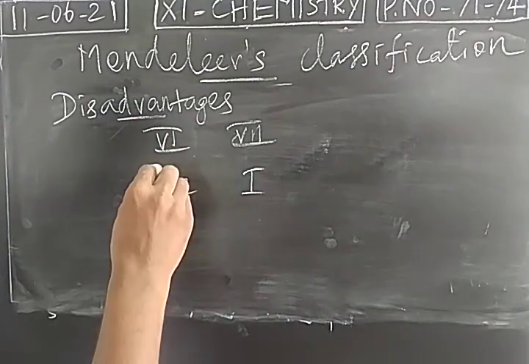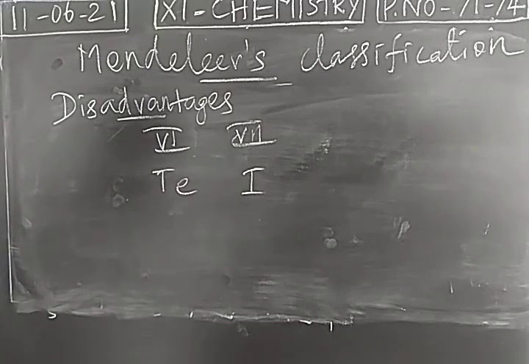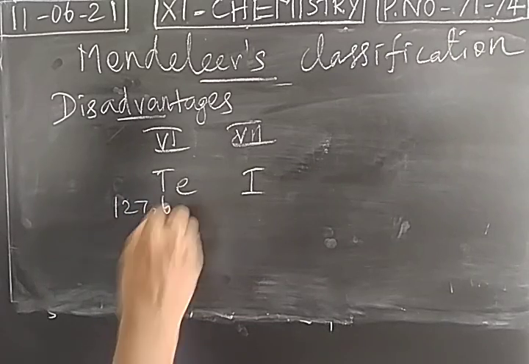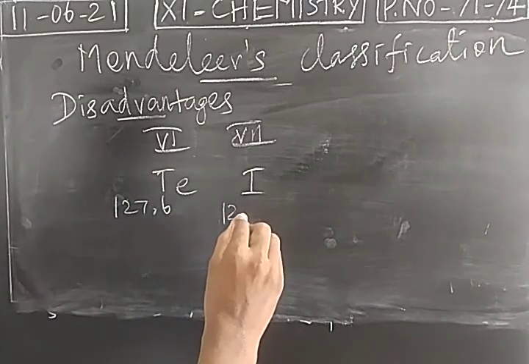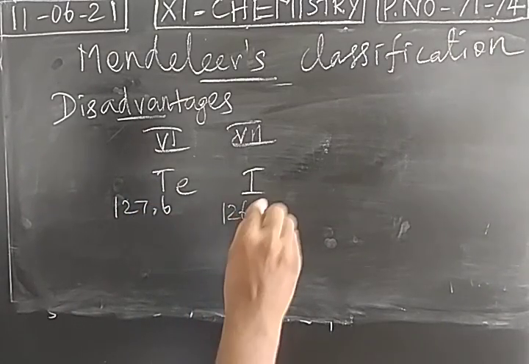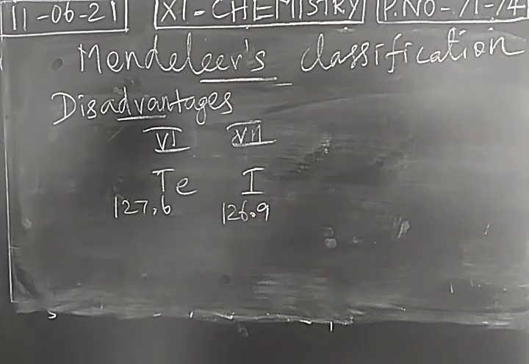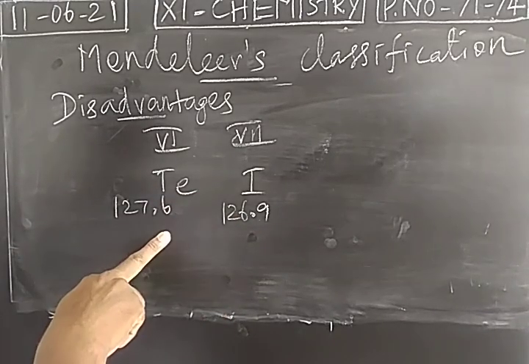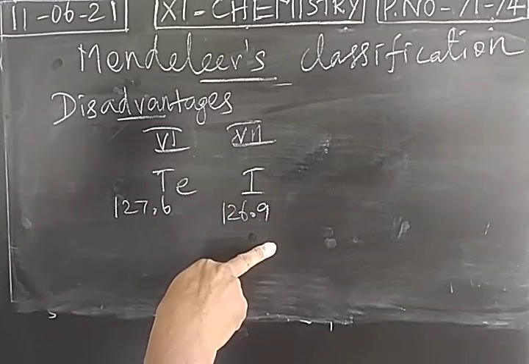We have placed tellurium first. What is its atomic mass? 127.6. Iodine, 126.9. Is it the correct order? No. When we arrange the elements, we have to follow the increasing order. So iodine should be in this place, tellurium in this place.